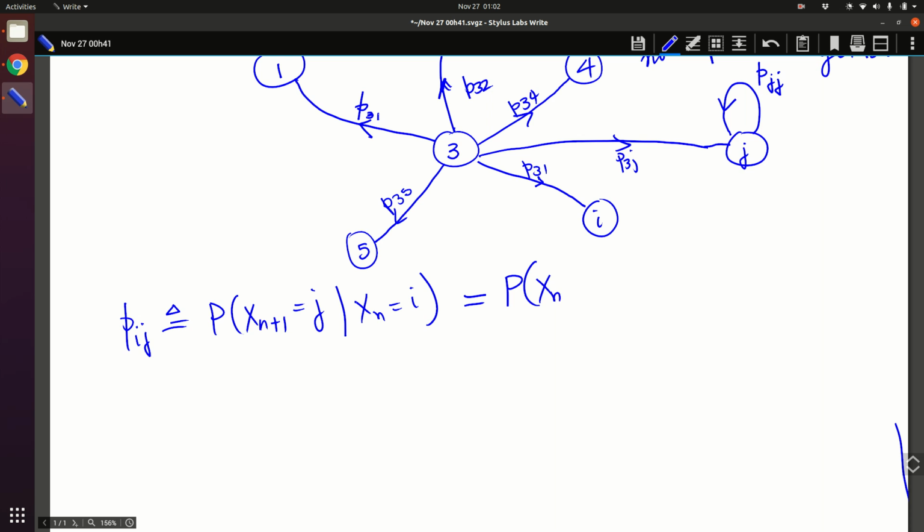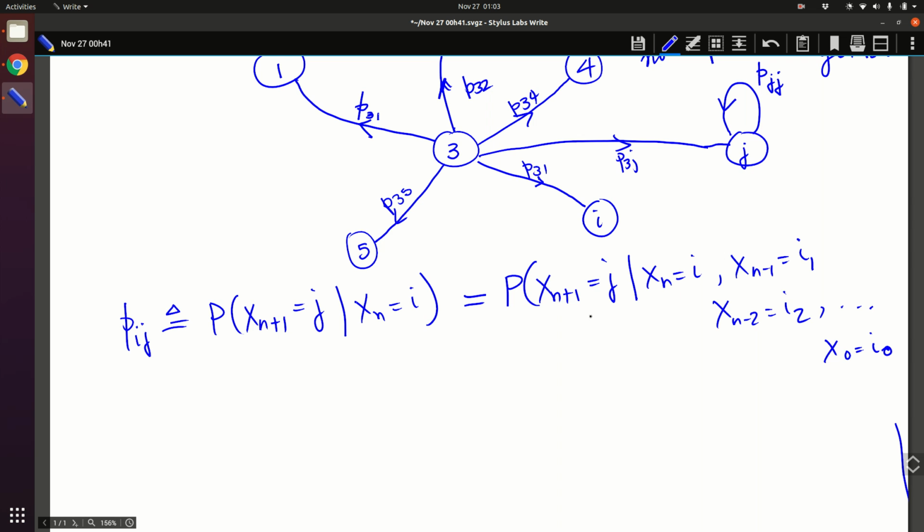So let us say X_{n+1} given j, given X_n equal to i, X_{n-1} equal to some other state, let us say i1, and X_{n-2} is i2, and so on. Suppose it started from a state i0 and then transitioned into various states, and then at X_n it got to i, and from there it got to j.